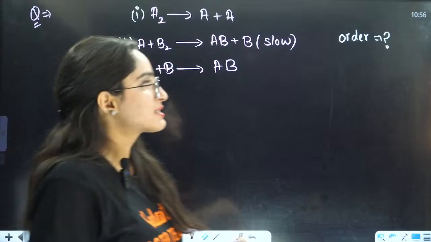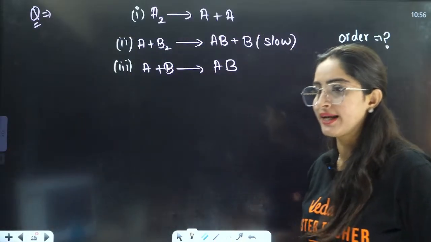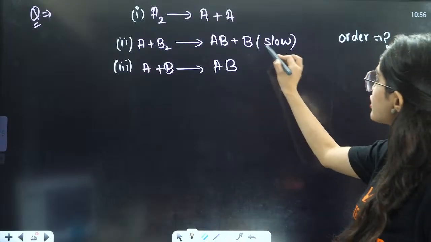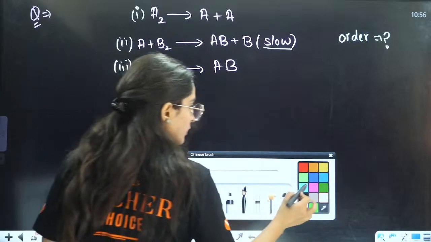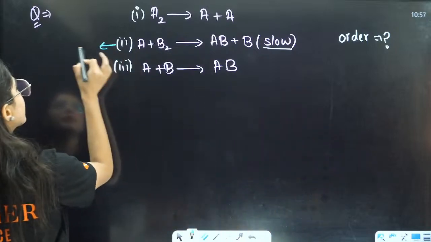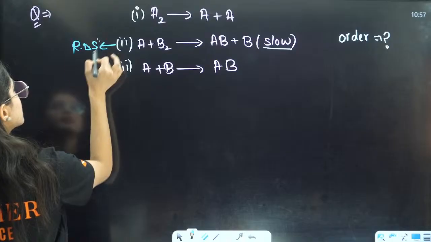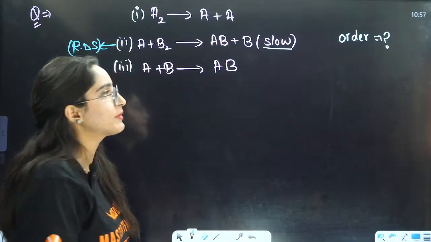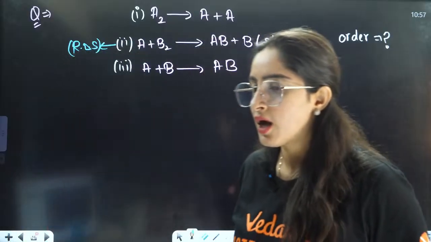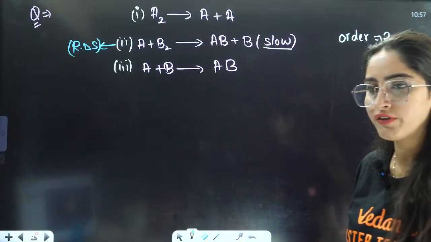Very good. Second is the rate determining step, because that is the slowest step. So this will become your rate determining step. You can write here, this will become your rate determining step. Now tell me the order of the reaction. What will be the order of the reaction?